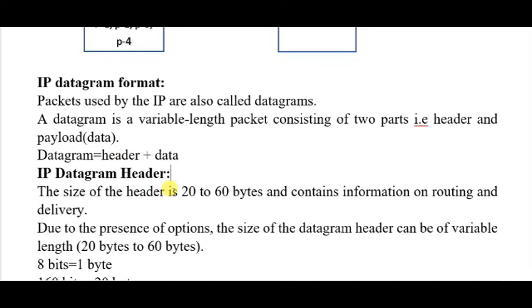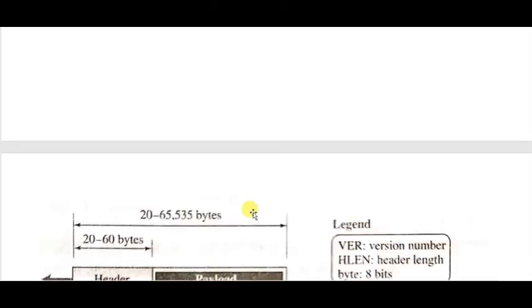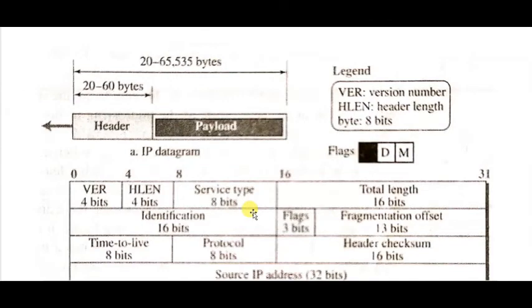So the size of the header is 20 to 60 bytes. That means we need a minimum of 20 bytes and a maximum of 60 bytes for the header information. And the rest is data. So how much maximum data can we send in a datagram? Here, come to the diagram.